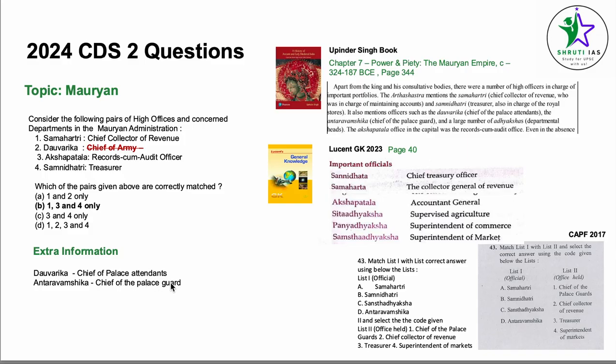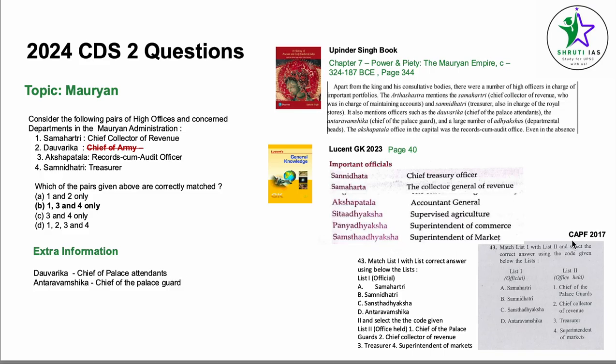Dawarika is a chief of palace attendants and Antarvamshika is the chief of palace guards. Now this is also in the Lucent GK, so I've taken it from Lucent GK 2023 version, page number 40. Important officials list is given here. Sannidhata, Chief Treasury Officer. Now here it is given Samaharta, and this is Samahartri, I think, the Collector of General Revenue. Akshapatala, again Records cum Audits Officer, Accounts General. Sitadhyaksha, Supervised Agriculture. Panyadhyaksha, Superintendent of Commerce. Samsthadhyaksha, Superintendent of Market.